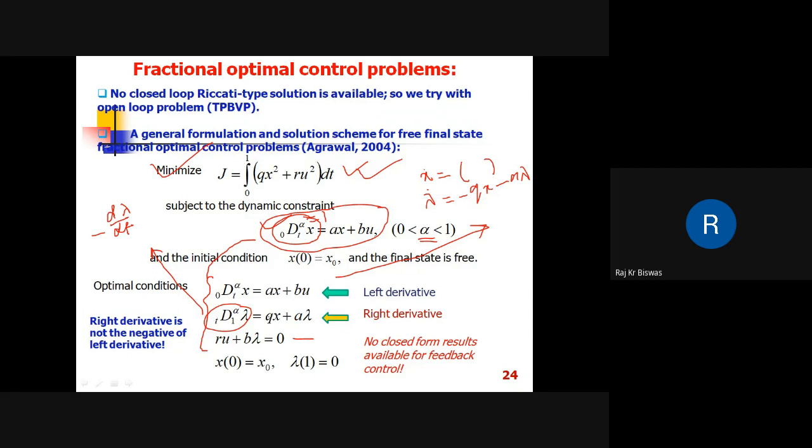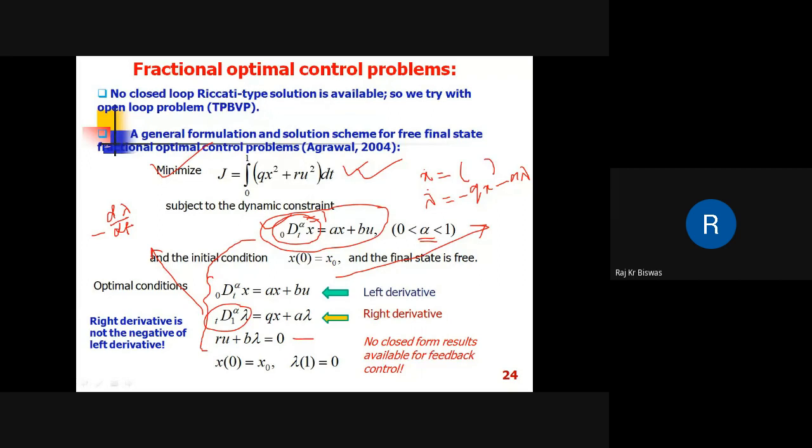So this formulation is more general. And this integer order problem is a particular case of this fractional order system. Here we have the left derivative problem and the right derivative problem. As mentioned before, the left and right derivatives are not the same. For an integer system, the left derivative is simply the negative of the right derivative, so we do not find any difference there.